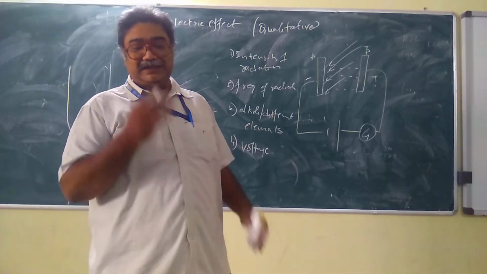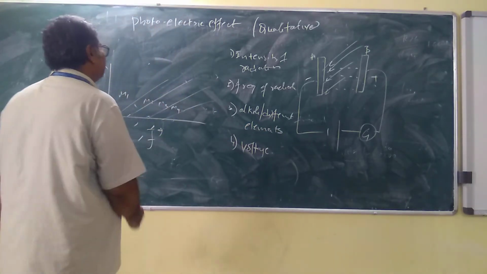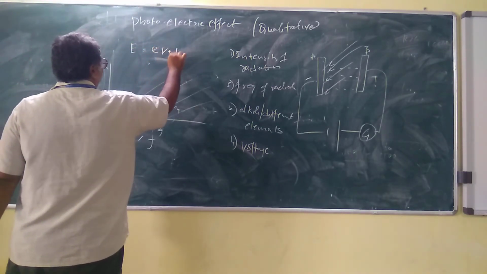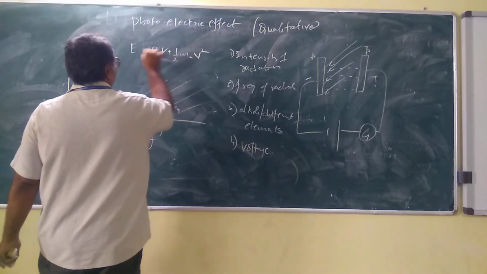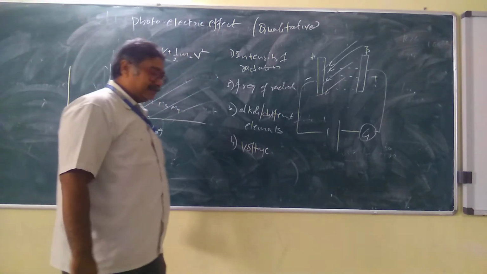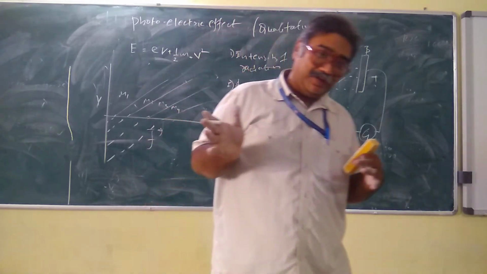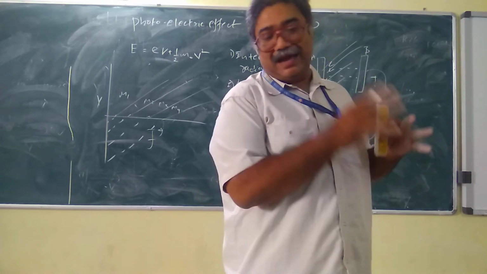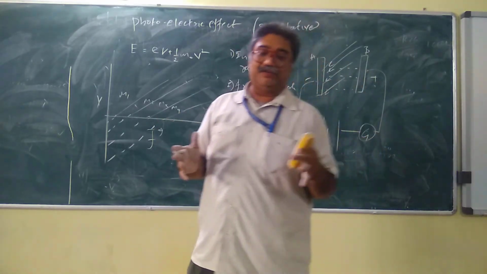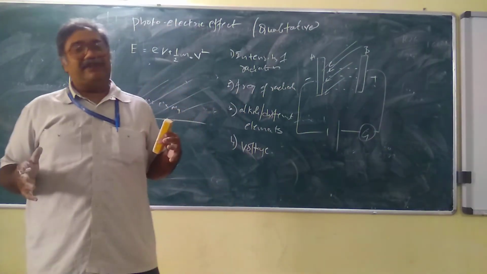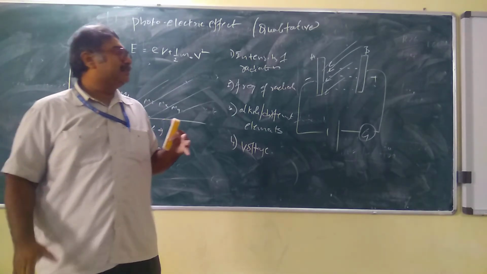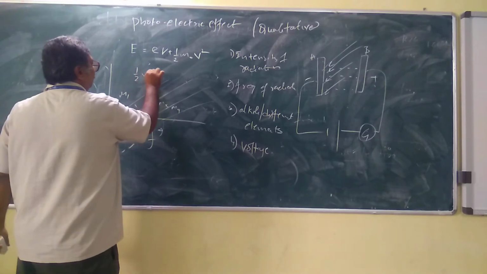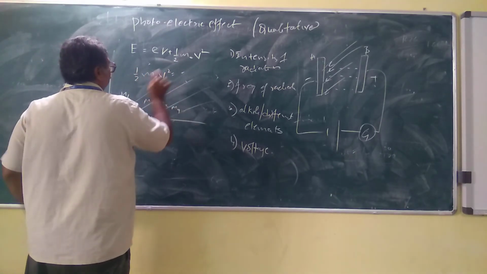So what is the total energy given by? The total energy is given by eV plus half m naught v squared. The total energy we are giving is in two forms: one is the voltage that is given to the electrons, as the electrons move from plate A to plate B. When they are moving, they will have some kinetic energy, because the electron is a particle having a mass m naught moving with velocity v. Therefore the kinetic energy is given by half m naught v squared.